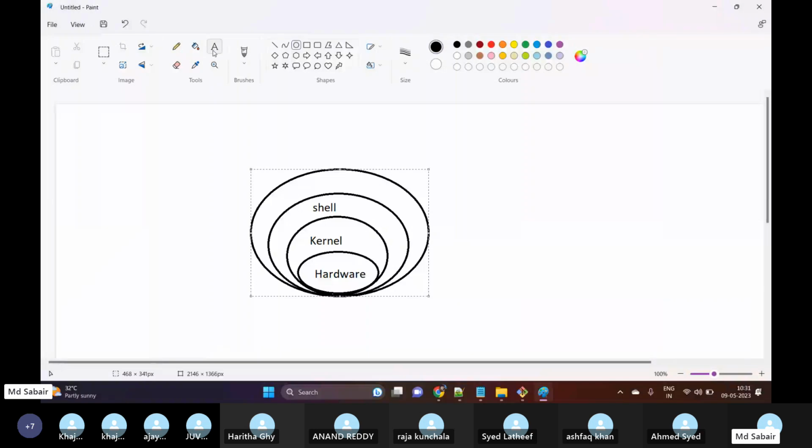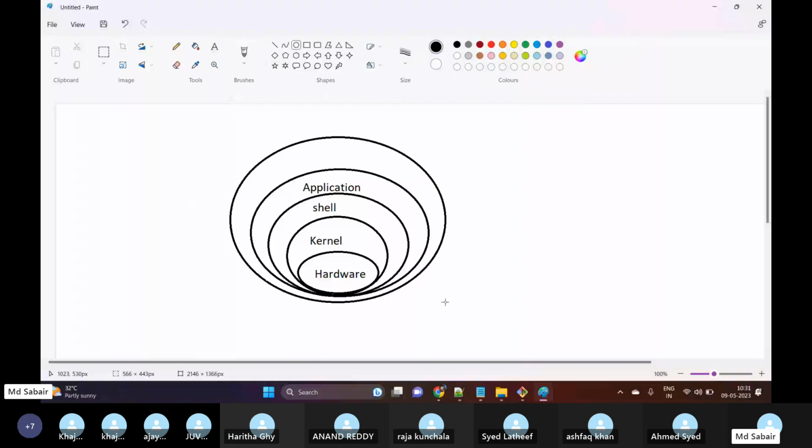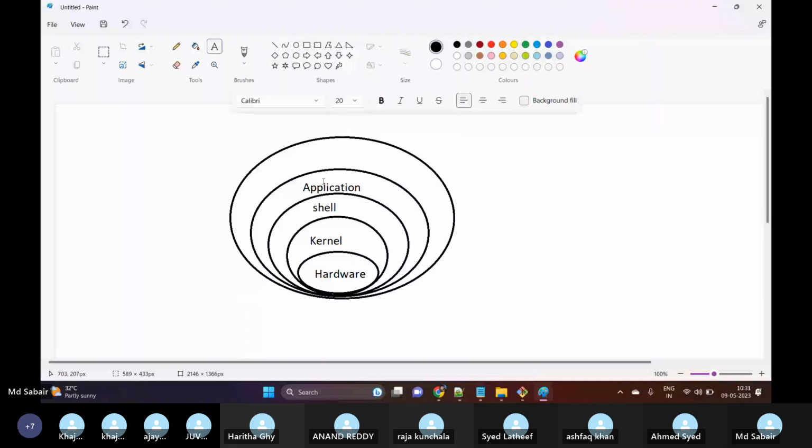And then we can find our application. And then these will be the users who are using the operating system.